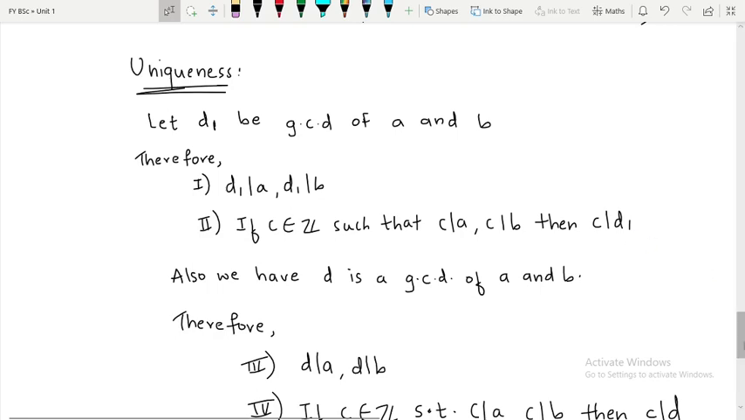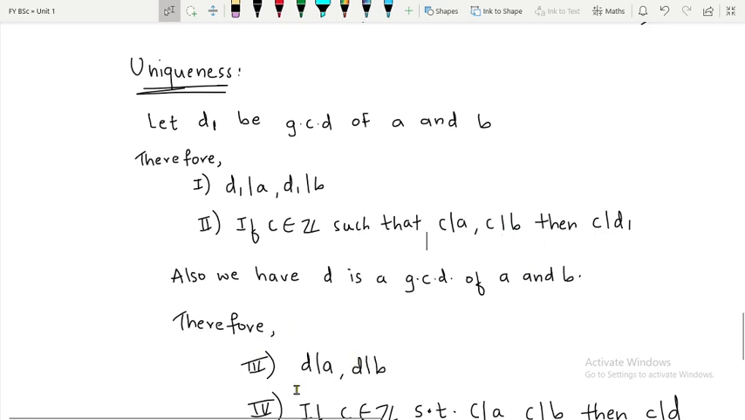Now observe carefully this third one. In the third one, what we have? D divides A and D divides B, isn't it? So what you can say? Now just try to understand this second condition. Don't keep this C in mind. So if you have any number from Z satisfying this property, I mean if you have a number from Z such that C divides A and C divides B, immediately we can say that C divides D1.